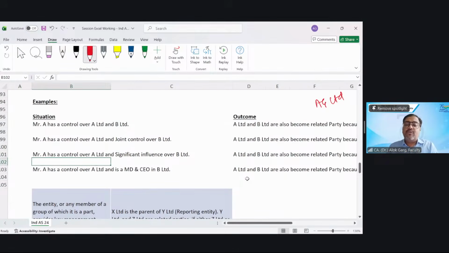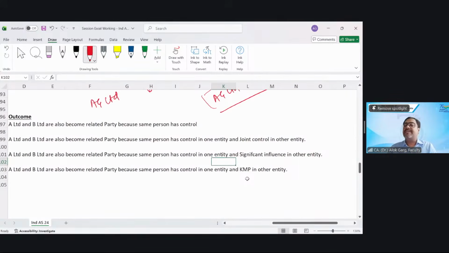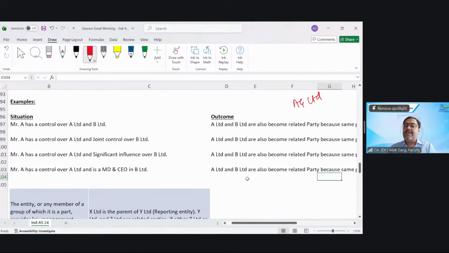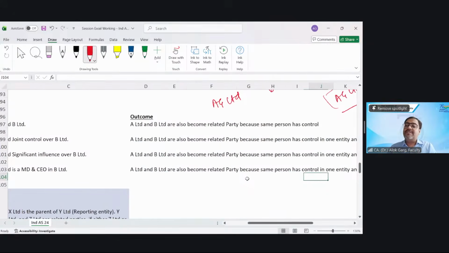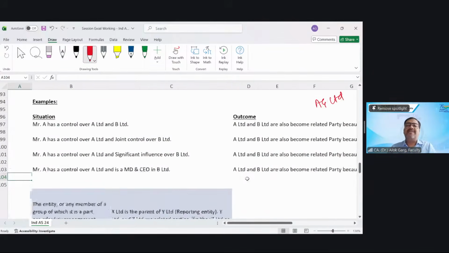Mr. A has control over A Limited and significant influence over B Limited. So A Limited and B Limited also become related parties. Why? Same person has control in one entity and significant influence in the other entity. Mr. A has control over A Limited and is MD and CEO in B Limited. Means A Limited and B Limited also become related parties because the same person has control in one entity and is KMP in the other entity.